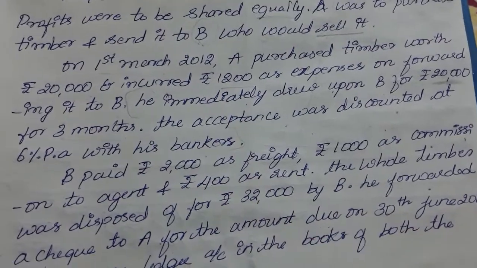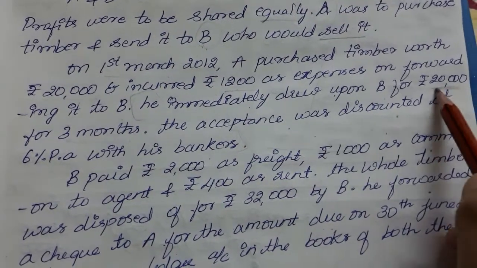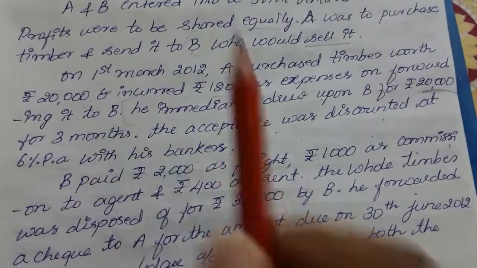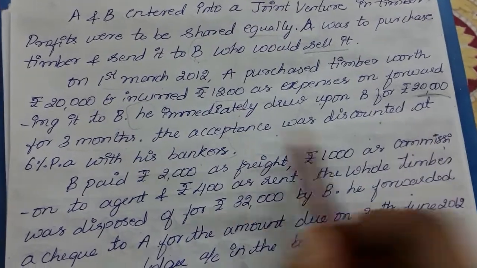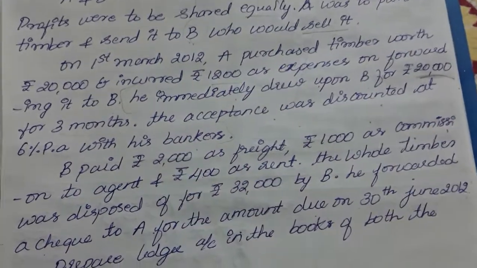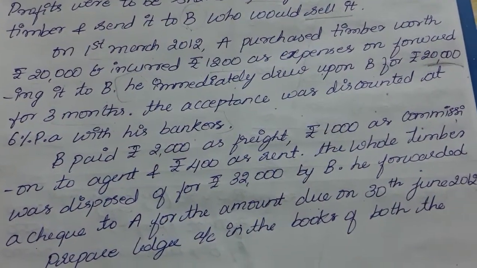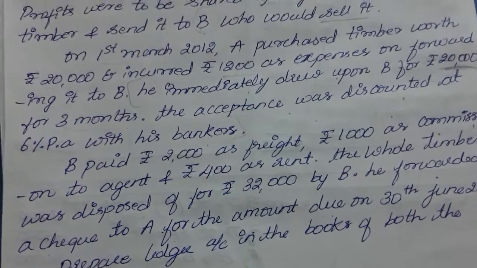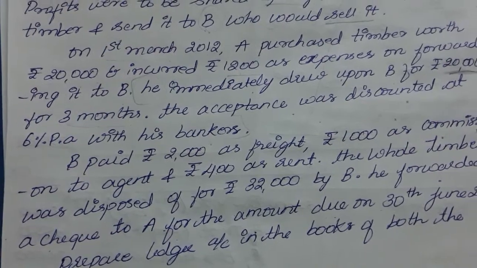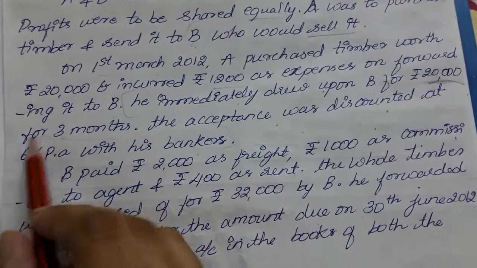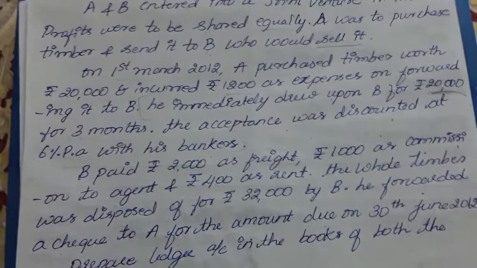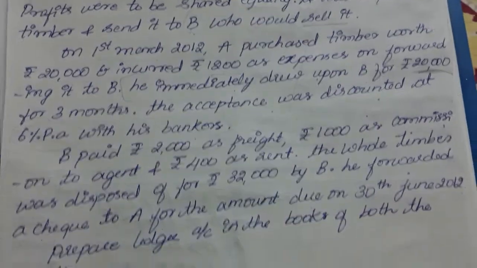So he is sending it to B and asking B to pay this 20,000 after 3 months from this date. The acceptance was discounted at 6% per annum. So 20,000 should be paid to A by B in 3 months, and A has discounted it with his banker at 6% per annum. So here the 6% per annum discount is given by A for B.